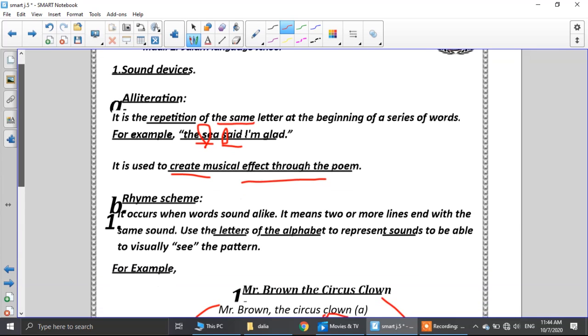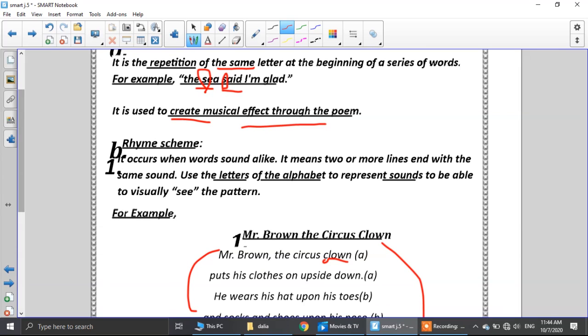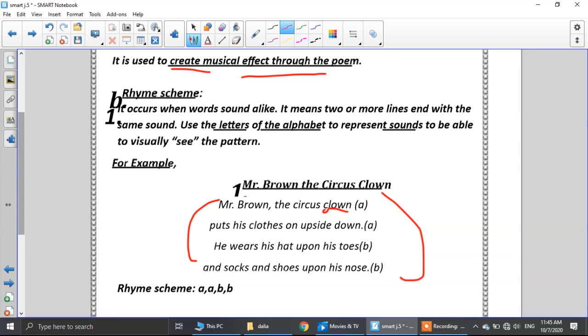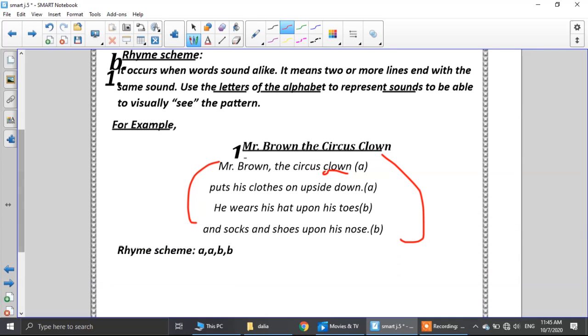Okay, now let's talk about the rhyme scheme. The rhyme scheme here, when the words sound alike. What's the meaning of sound alike? Have the same sound. But remember, this sound must be at the end of our line. And we will order these stanzas with the alphabetical order to represent the sound, to be able to see a pattern. Let's see an example here.